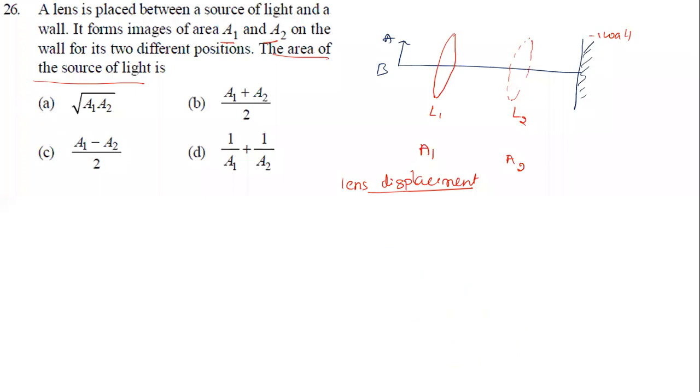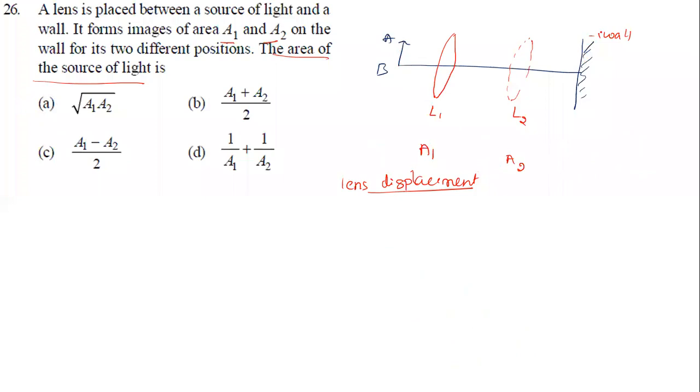Is it clear? This is based on the lens displacement method that we never encounter in the regular classes. So the concept you should remember: whenever the distance between the object and the wall is 4 times the focal length, you can have two possible positions for a given lens to get a clear image. At those two positions, the object distance and image distance are interchangeable.